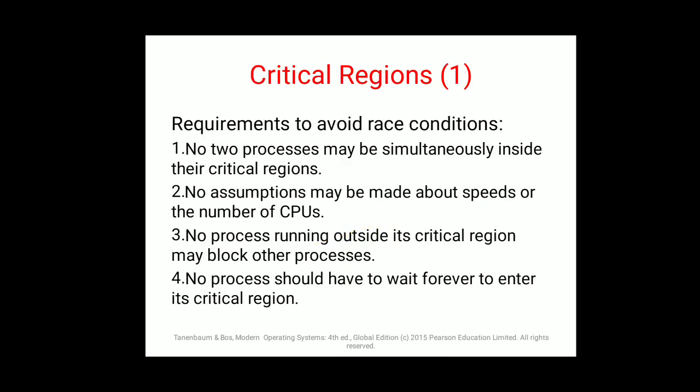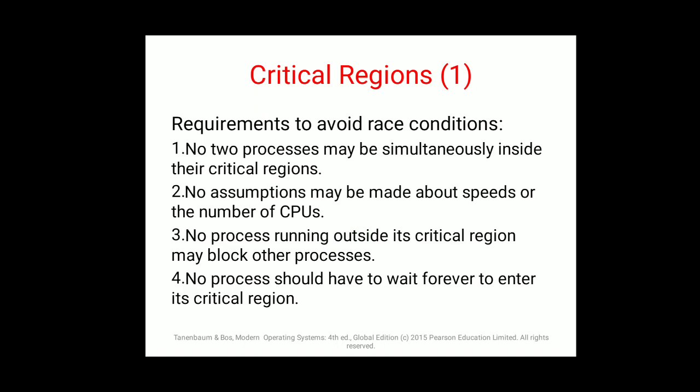Then critical regions. What are critical regions? It is necessary to find a means to disallow more than one process from reading and writing the shared data at the same time. Obviously, accessing the data and making changes to the data at the same time by two different processes for a single task is not possible, so some conditions should be set on it.